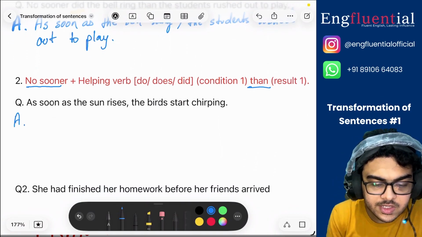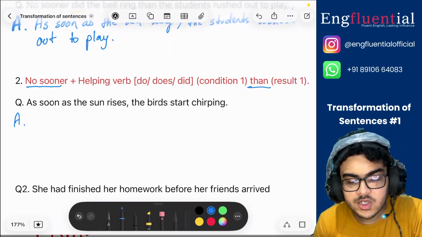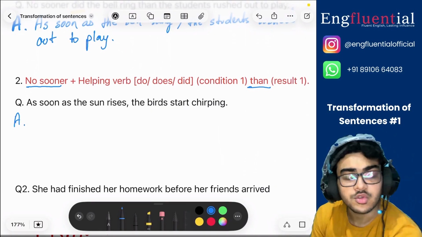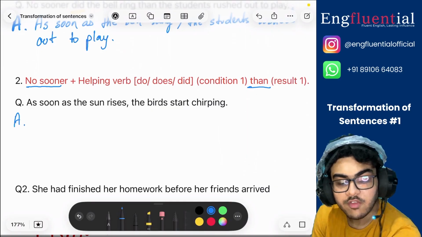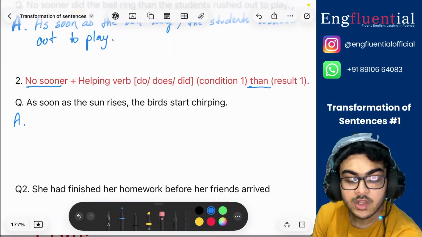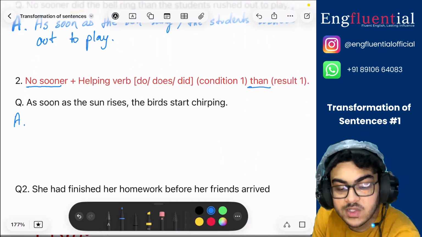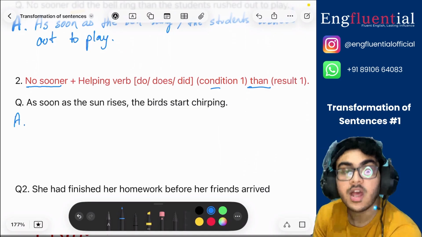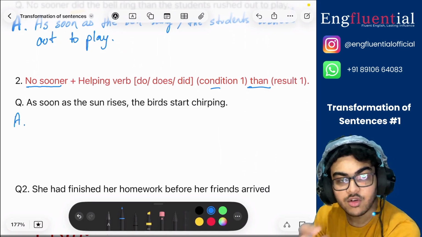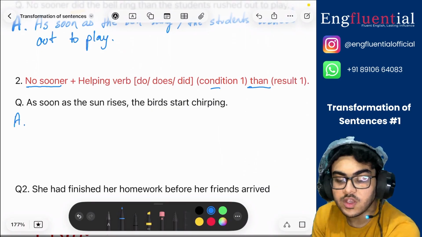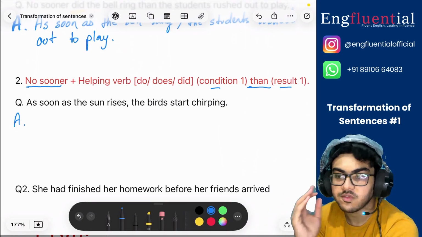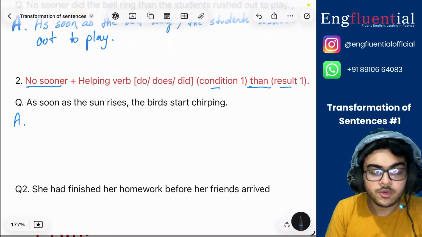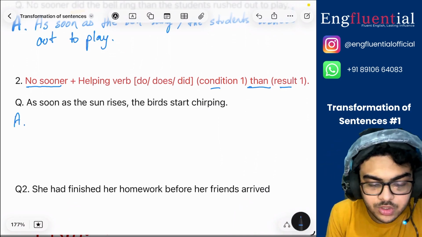As soon as the sun rises, the birds start chirping. The rule for it is that first you use no sooner and then you have to use a helping verb. The helping verb can be do, does or did. Then we give the first condition and we use than to join. Then we give the result. What happens if the condition is met? Then what happens, right? So no sooner